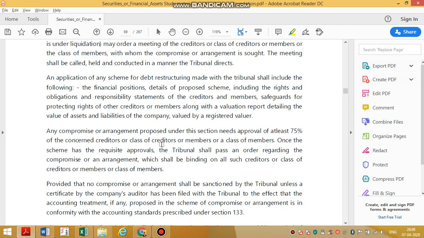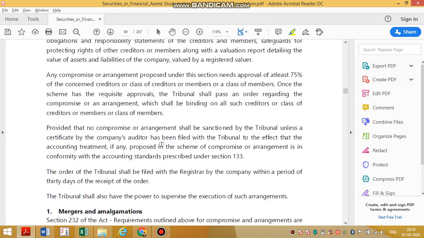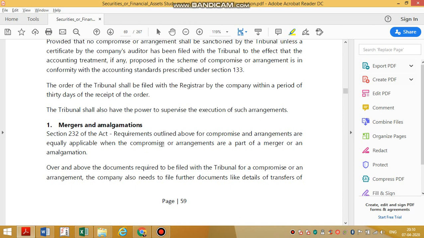But before that, some people can even object to the scheme. How much people can object the scheme? Before the scheme happens, we have to give notice to the shareholders. 5% of the debt holders, 10% of the shareholders, in value, can even object to the scheme so that the scheme has to be modified also. Understood? This is section 230.